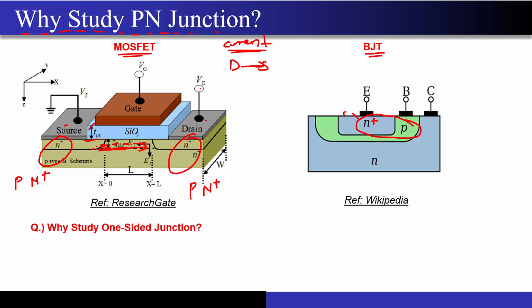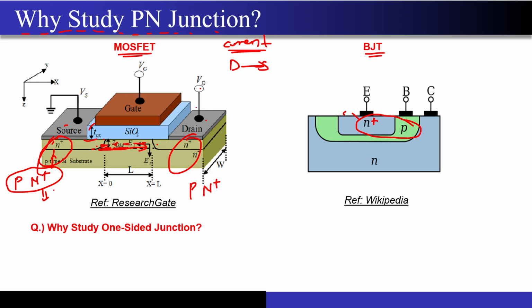And since I want the current to flow from left to right, these junctions that you are seeing over here, these PN junctions, will form a diode which I actually don't want to conduct. So I have to bias it in such a manner that there should not be any current flow in this diode, that is from P to N. There should not be any current flow like that. Because a lot of junctions have been created over here, I want to make sure that I am only biasing those junctions which are of importance to me. Other junctions should not cause any trouble for the movement of carrier flow, correct?